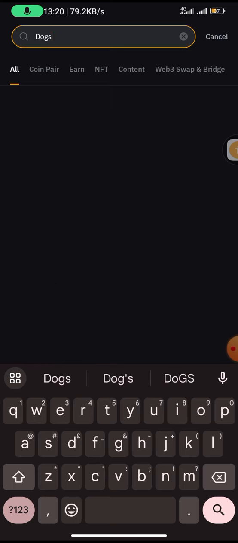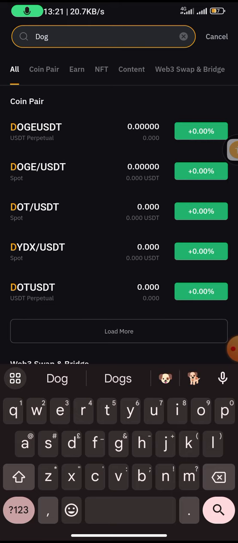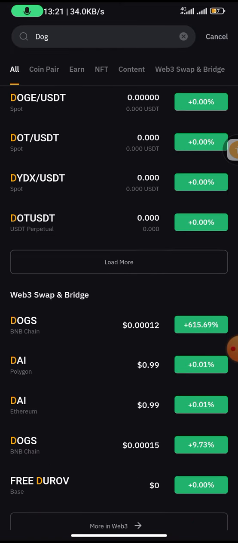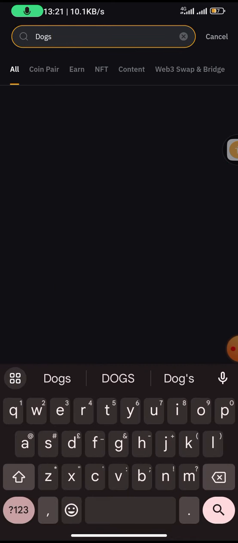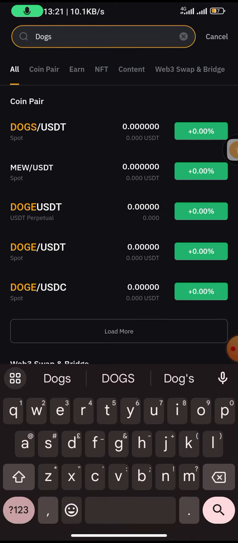Allow it to load. Network might not be good like that. Dogs. You can see it now.